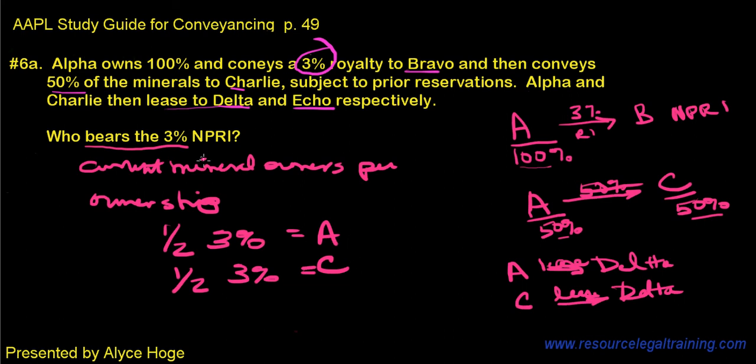So what we've learned here, that if we're talking about a non-participating royalty interest reservation, that is going to come out of the mineral owner's percentage of the royalty in the lease. If we're talking about an overriding royalty interest, that is carved out of the working interest owner's working interest. So that's the main difference between a non-participating royalty interest and an overriding royalty interest. One comes out of the working interest owner's share, and the other comes out of the mineral owner's royalty payment.